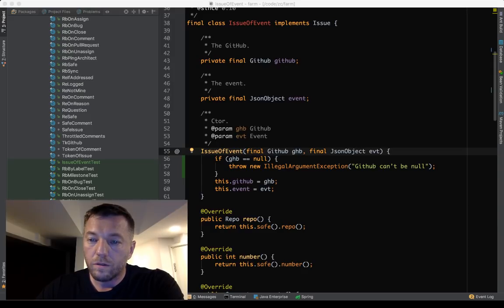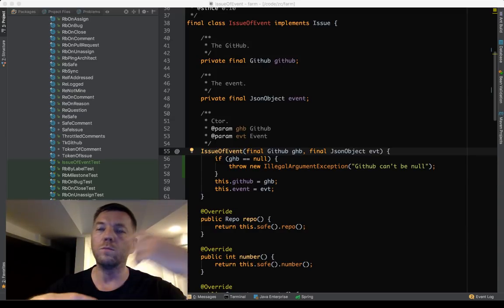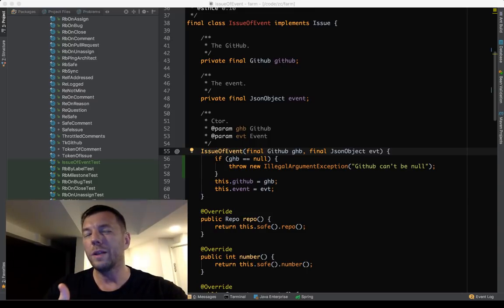Let me look at the questions you have. There's a few questions about how I use Hamcrest. Well, you can use it the way you want, but startsWith is good enough. So sometimes you can do equals, but if you do equals, you will have exactly the same string literals there, and then you will have to move it outside and call it title. So it will be a little bit more code. So that's why I'm using startsWith.